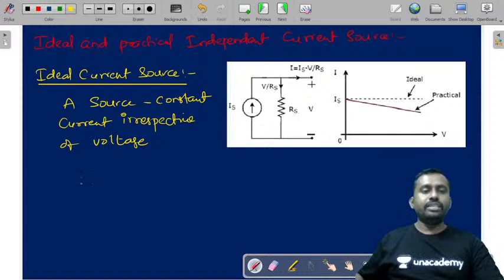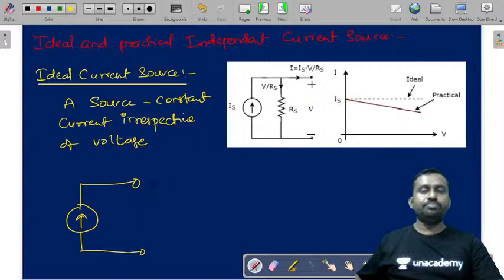Now if you can observe this current source, as we know, it is represented by this, and the current across the load terminals is equal to this current Is. So I is equal to Is. This is an ideal current source.